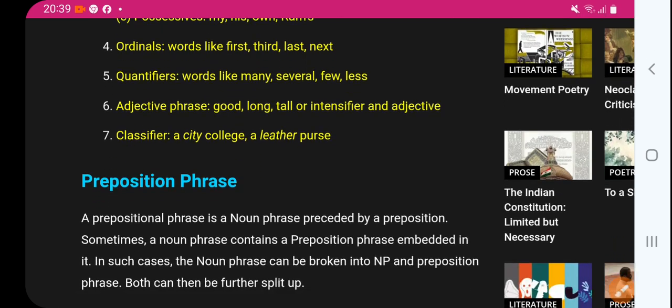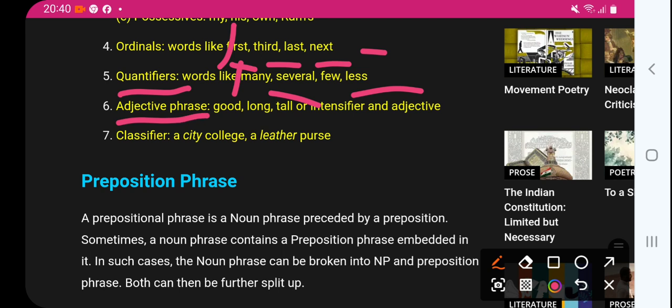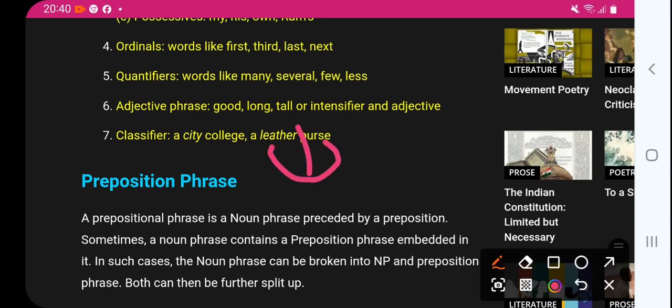Now ordinals. Ordinals means first, second, third, last, next. Then quantifiers, which tell about quantity, so that is many, several, few, less. Then adjectival phrase or adjective phrase, which is good, long, tall, with intensifier and adjective. Classifier: a city college, a leather purse, which classify. Purse is being qualified by leather. Class is city, which is situated in the city. So that's a city college.